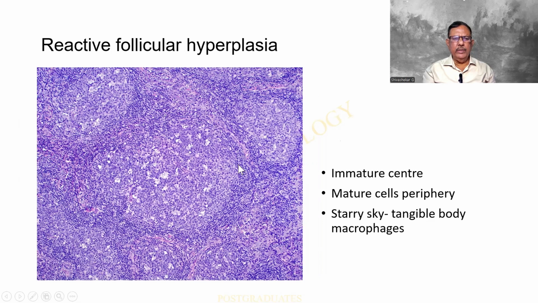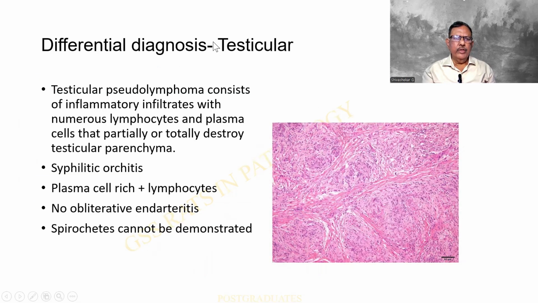So compare it with this one. Obviously immature cells, dark mature cells, tingible body macrophages, starry sky pattern. Sometimes in the testis also we can be seeing them, and one such differential diagnosis for a pseudolymphoma will be syphilis, where there are more plasma cells, lymphocytes, and obliterative endarteritis. This is incidentally granuloma and syphilitic orchitis.